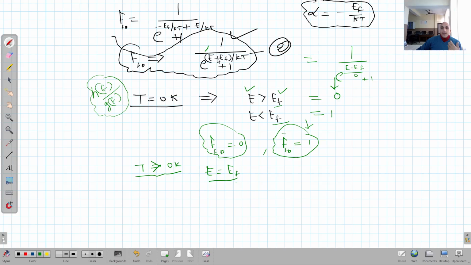So when E is equal to EF, in this situation, it is 0, e raised to power 0 is 1, 1 plus 1 is 2. So what is FD? Now it is equal to 1 by 2, means 0.5. So what does it mean? It means when temperature is greater than 0 Kelvin, the Fermi energy is that energy level at which the probability of occupancy is 50%. Means there are 50% chances of the energy level to be filled.